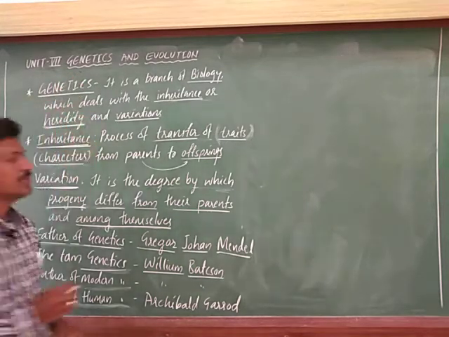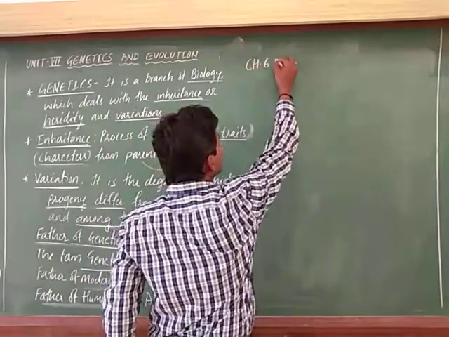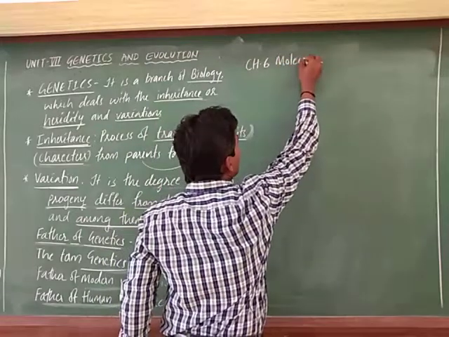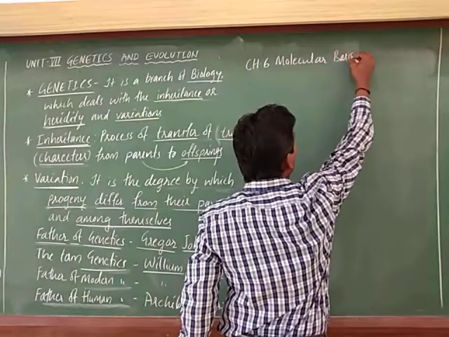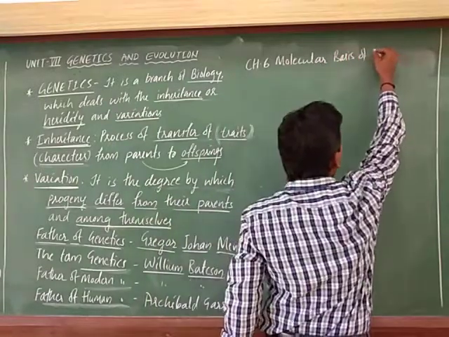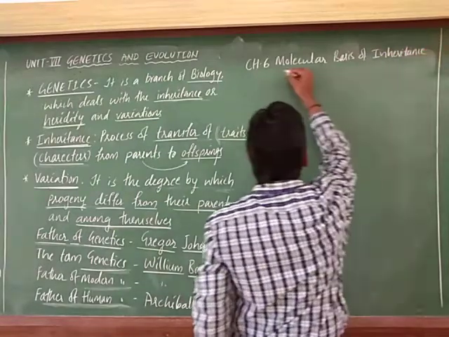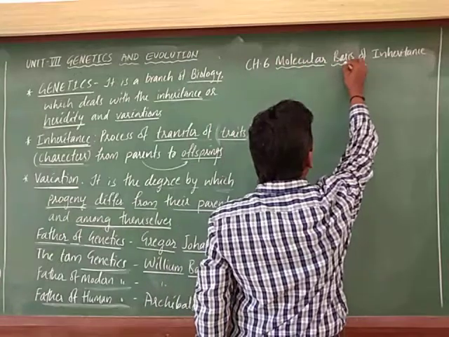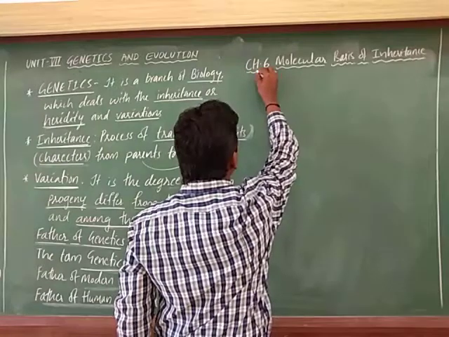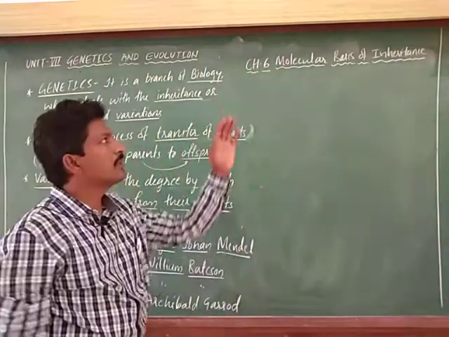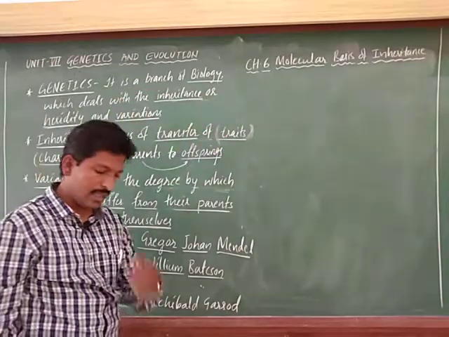That means chapter number 6, molecular basis of inheritance. This is the second chapter of the unit, molecular basis of inheritance.